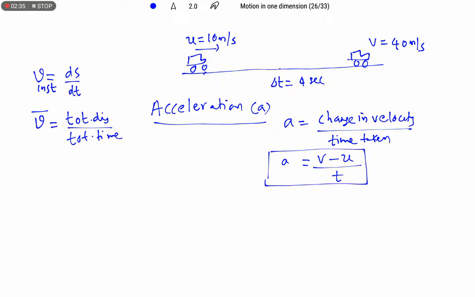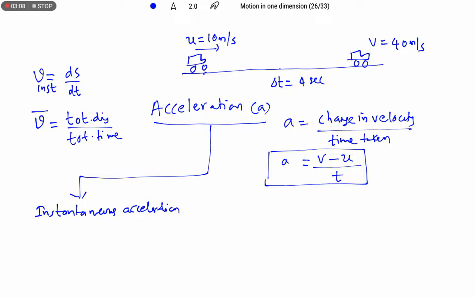Similar to the types of speeds we discussed, here also we are going to discuss different types of acceleration. One is instantaneous acceleration. Instantaneous means the value or magnitude of the quantity at that particular time. Instantaneous acceleration is the acceleration of a particle at a particular instant of time.